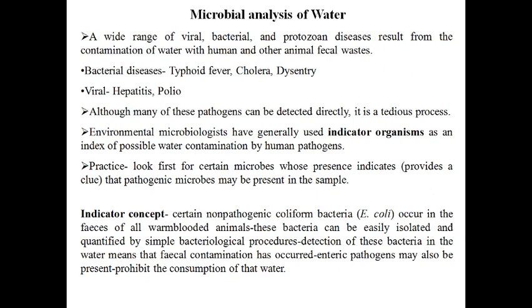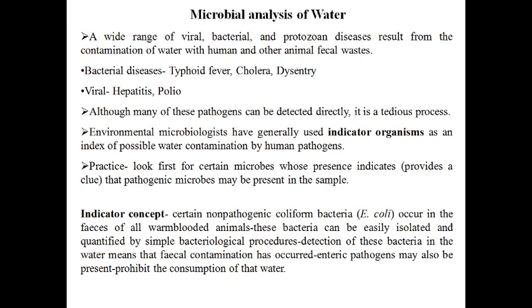The main thing is to detect if these pathogens are present in the water. Now if I give you a water sample and tell you to check if typhoid bacteria, cholera bacteria, dysentery bacteria, hepatitis, polio are present, that is going to be a tedious process, because you have a list of n number of organisms to be checked, and you have very short time. So environmental microbiologists generally use certain organisms called indicator organisms. That means look for a certain microorganism in the water sample, that is the indicator microorganism.